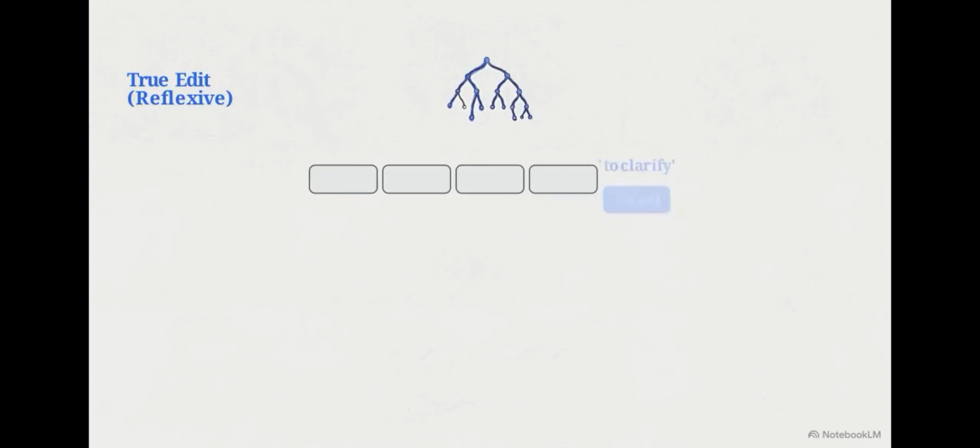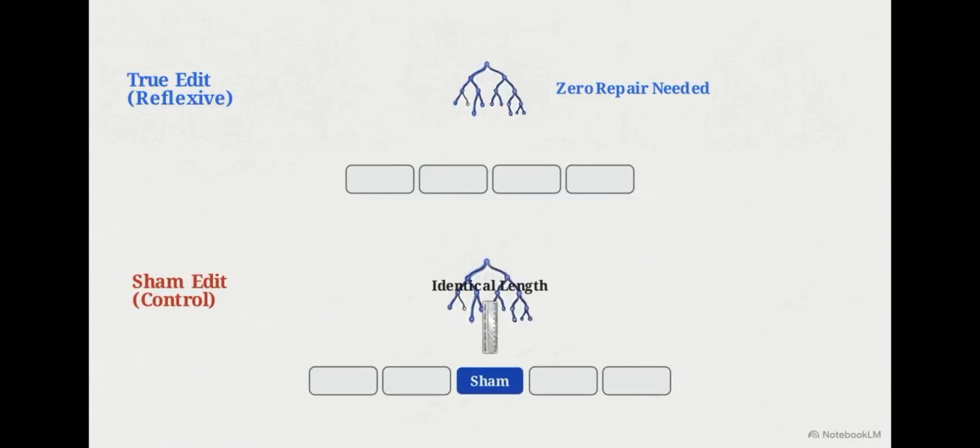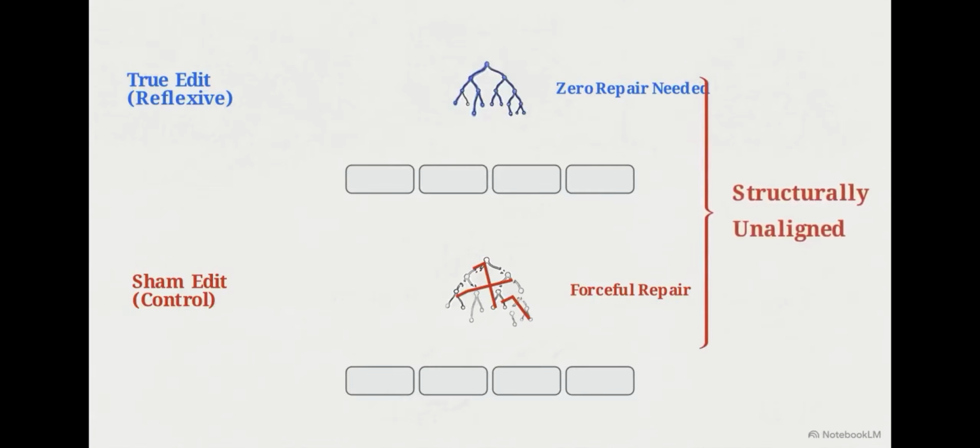In a true edit, removing a reflexive phrase like "to clarify" often requires 0 surrounding punctuation changes. The adjacent branches of the syntax can snap together seamlessly while remaining grammatical. The sham edit is different. Removing a non-reflexive sequence of the identical length frequently leaves behind broken structures, such as a dangling comma or an orphaned clause. To make the passage readable, the system must forcefully repair this punctuation.